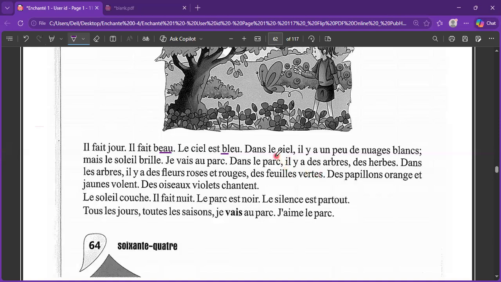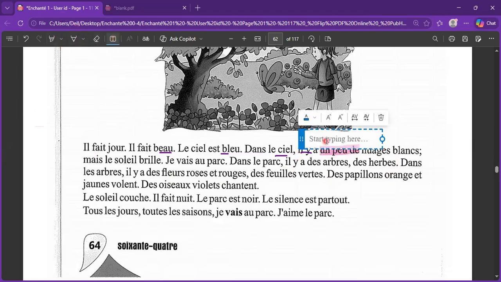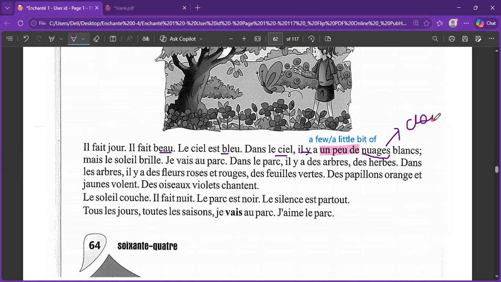Dans le ciel. In the sky, il y a. Il y a is there is or there are. Un peu de nuages blancs. Please note it down. Un peu de is a few. It carries both meanings, a few or a little bit. Nuages are clouds. And blanc is the color again, which means white. So there are a few white clouds like that.